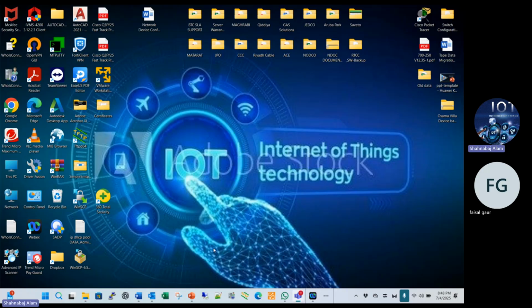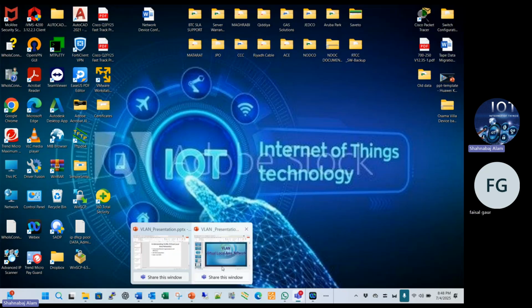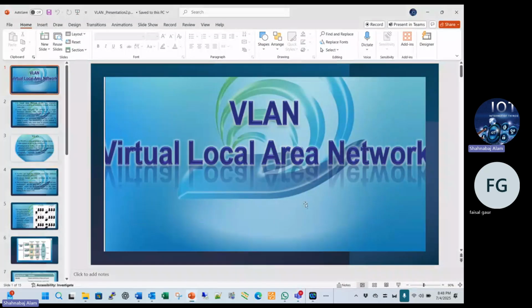Today we are discussing the VLAN. Okay, so we started now. VLAN is the virtual local area network. VLAN is used on the switch, any switch.